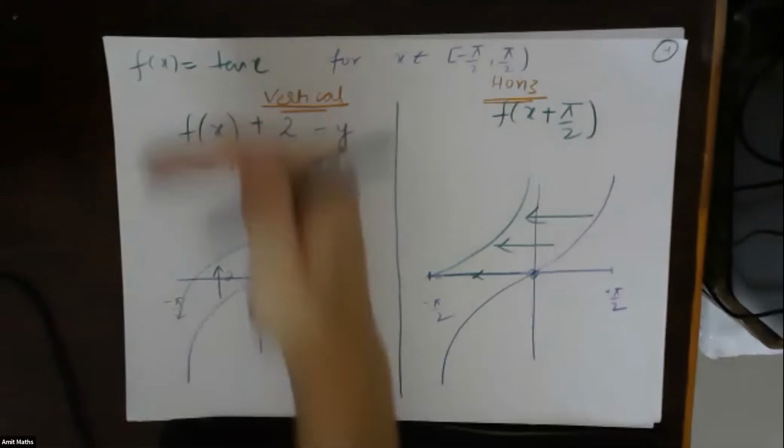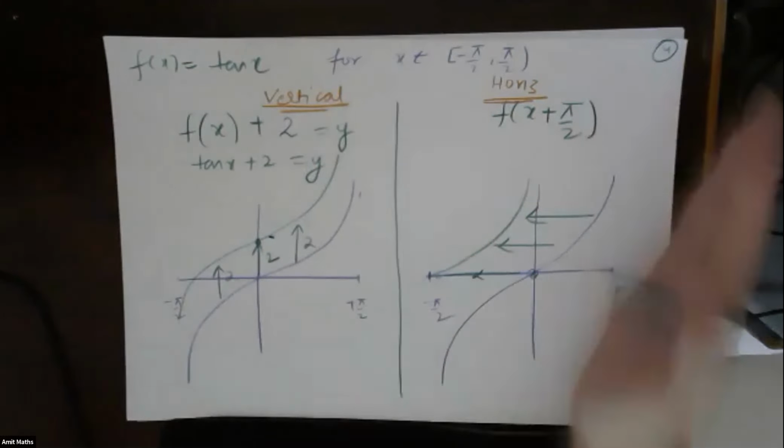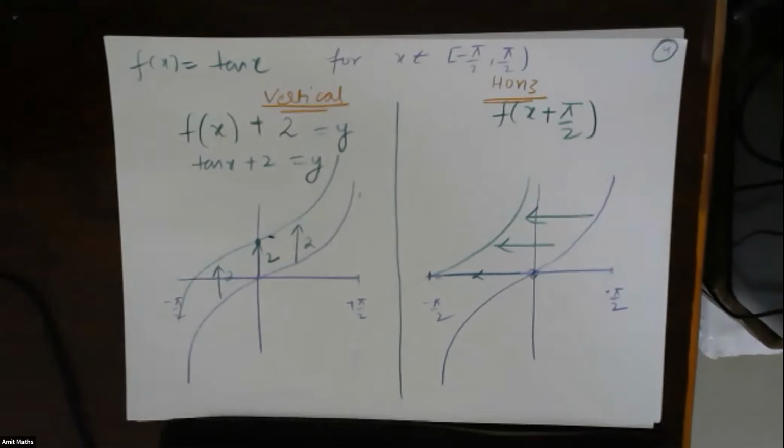So this is a classic example of vertical shift and horizontal shift. Fine. I hope now it is very clear for you to figure out which one is horizontal and which one is vertical. In case of y equals x, it is okay if you take vertical shift or horizontal shift, both will end up giving the same answer, because y equals x is a linear function. So whatever change in x, we can directly check it for horizontal shift or vertical shift. Anything will give you the same answer. Understood? Fine.